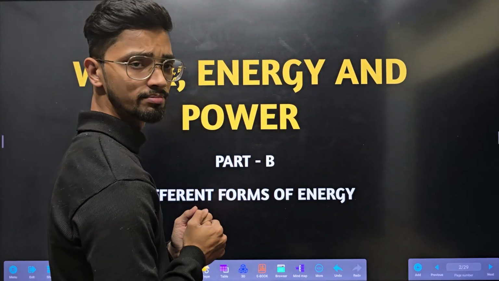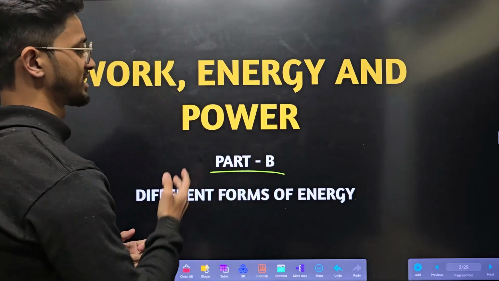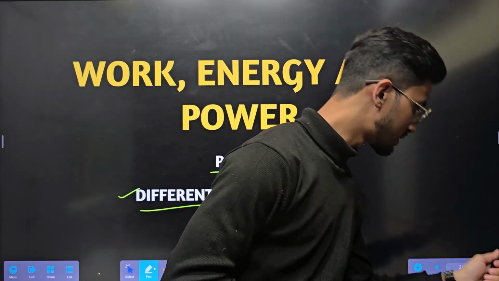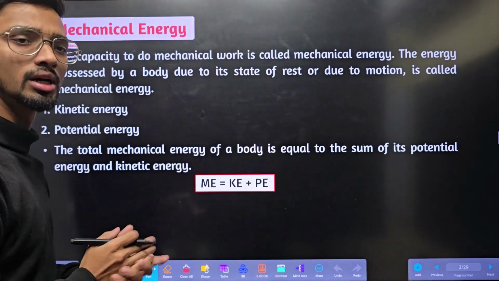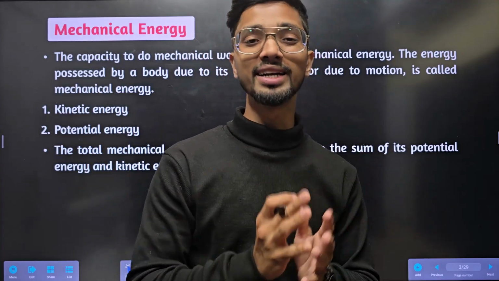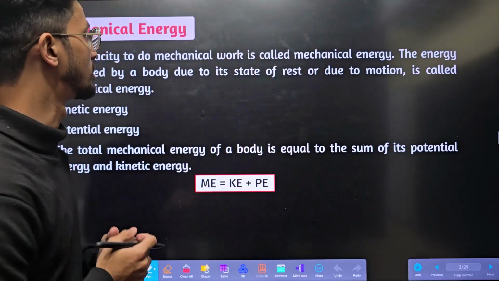Today we'll be starting part B of the second chapter, that is different forms of energy. Okay, let's study our different forms of energy. In the first part, we have studied about work, power, and energy. But in detail, you have to learn about energy. So we'll be learning here.